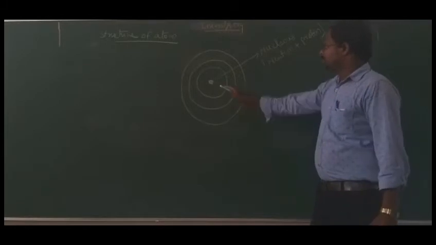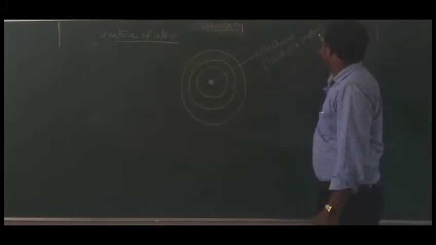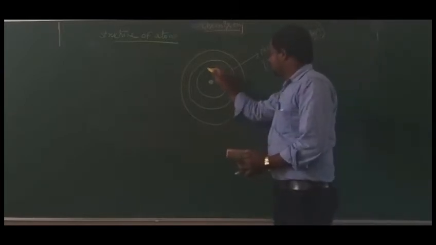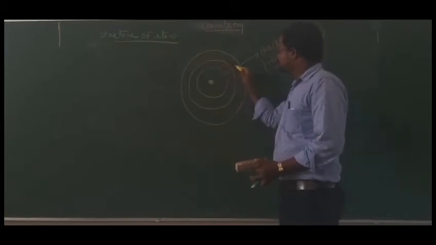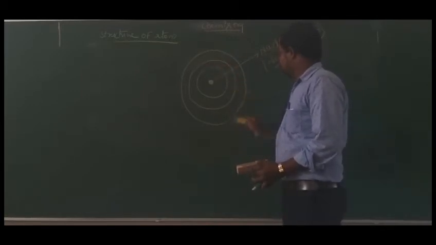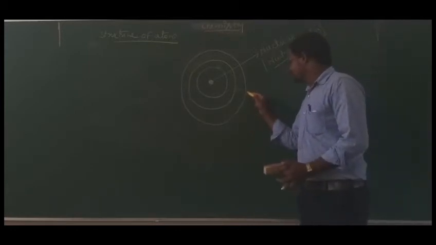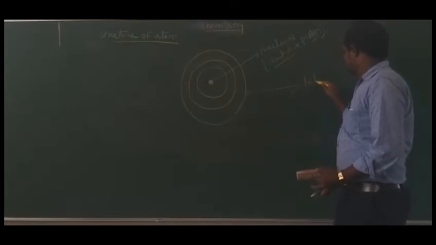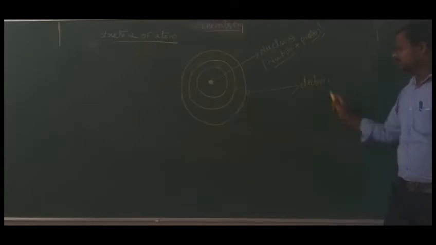See, it is a nucleus of an atom which contains proton and neutron. And next, in these circular paths, electrons will revolve. So it is called an electron.